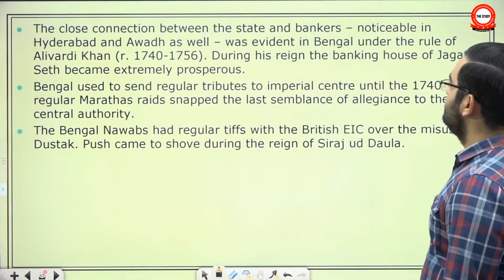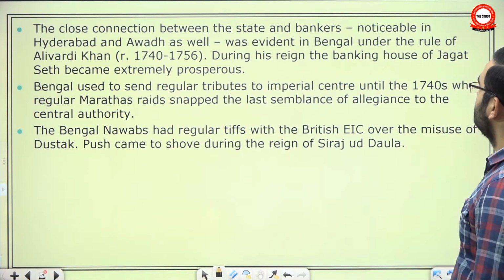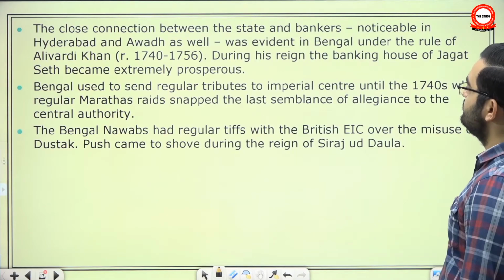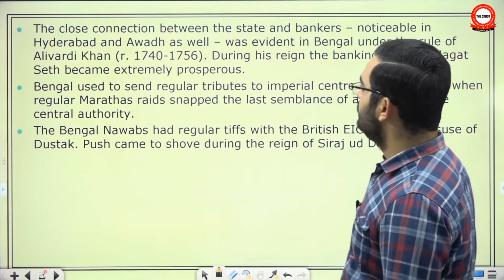The close connection between the state and bankers, noticeable in Hyderabad and Awadh as well, was evident in Bengal under the rule of Alivardi Khan.